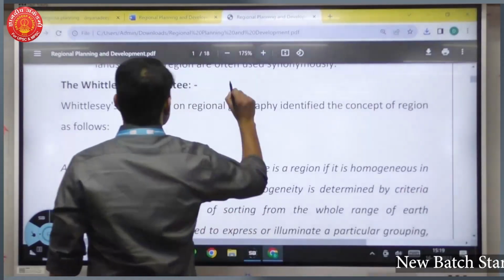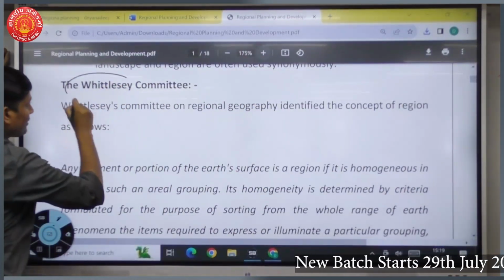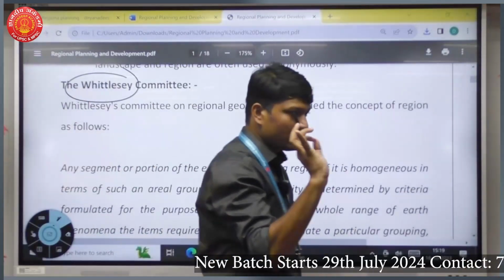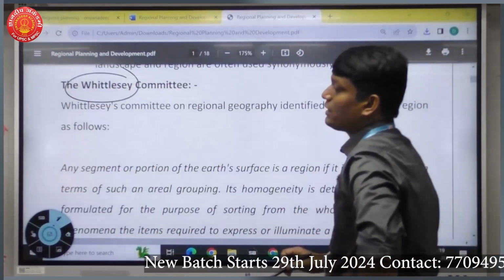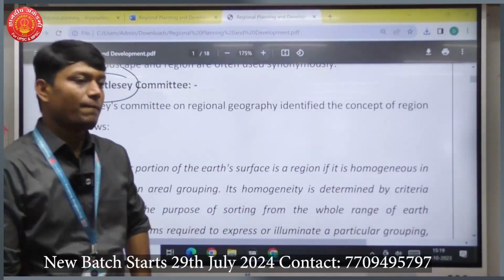ठीक है. So question का असेल तर समजून घ्या. There will be a simple question. Vital-lysis concept of a region. Discuss vital-lysis concept of a region, or write a short note on vital-lysis concept of a region.